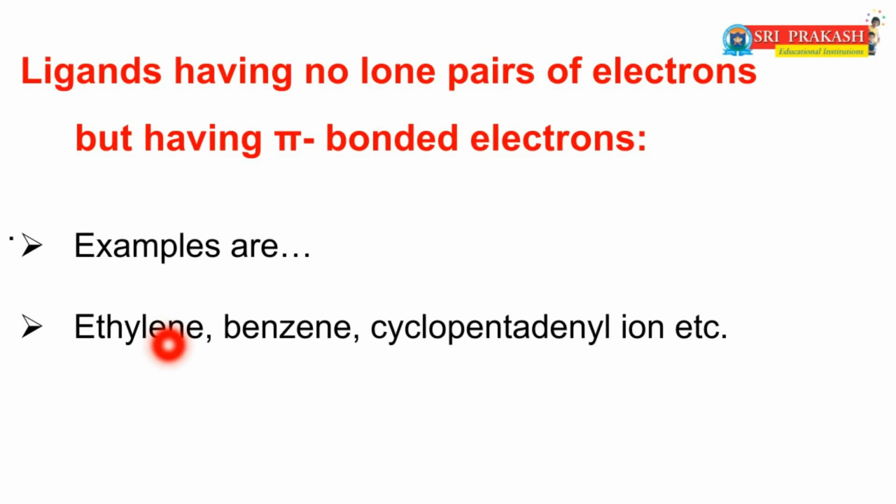Already you all know that the formula of ethylene is CH2 double bond CH2 or C2H4, which must contain a pi bond but does not contain a lone pair of electrons. Benzene, formula C6H6. According to the structure of benzene, it contains 3 pi bonds but does not contain any lone pair of electrons. And cyclopentadienyl anion also does not contain lone pairs of electrons but contains pi bonded electrons.